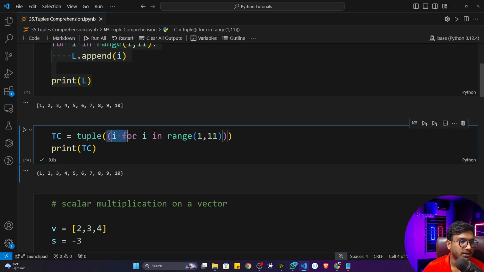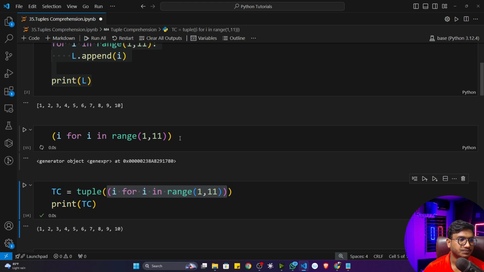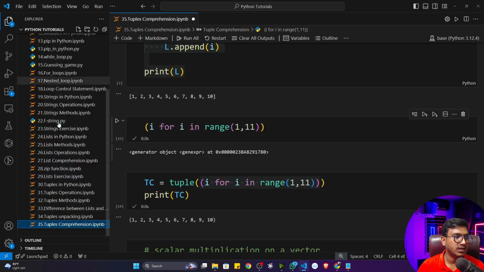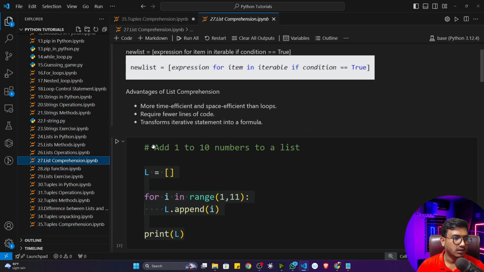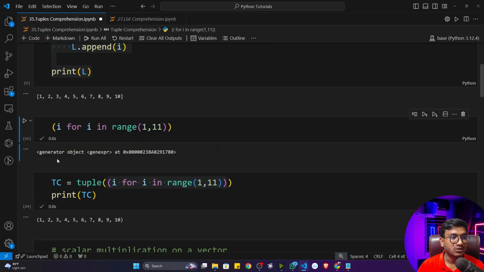Let's say I'm not taking this extra tuple, what will happen? Let me first discuss. I'll copy this tuple comprehension and execute it here. If I execute this code, I'm getting a generator object. But previously, whenever I was using list comprehension, after executing it I was getting the numbers, that means I was getting the outputs. But in tuple comprehension, directly you won't be getting that.